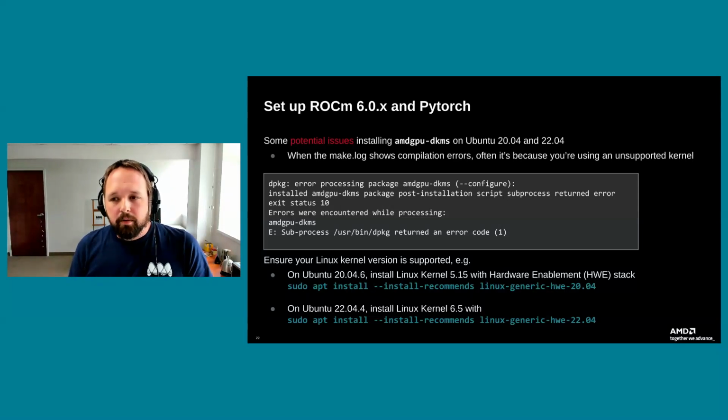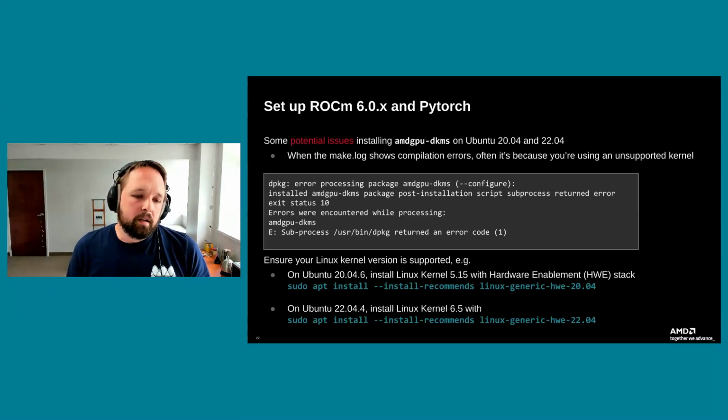Again, what you'll find if you check those make.logs that are reported from DPKG is that you'll see just complaints about some of the APIs from the Linux kernel not matching with what's coming in from the source code for AMD GPU DKMS. What I recommend everyone does is, again, before you even get started, make sure your Linux kernel's on that supported list for ROCm, if that's what you're doing.